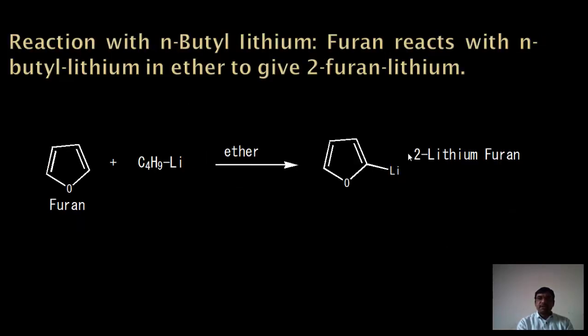The next reaction is the reaction with n-butyllithium. Furan reacts with n-butyllithium in ether as a solvent to give 2-lithiofuran. This is the furan, this is the n-butyllithium in solvent ether. It gives 2-lithiofuran because lithium gives electrons, and there is formation of a negative charge on the C4H9, and Li is the plus charge. This Li plus charge attacks this negative charge at the 2 position. It will form the 2-lithiofuran.